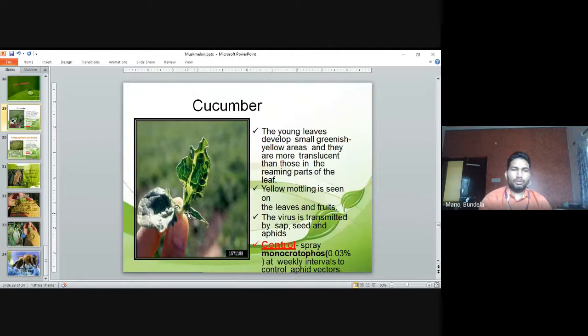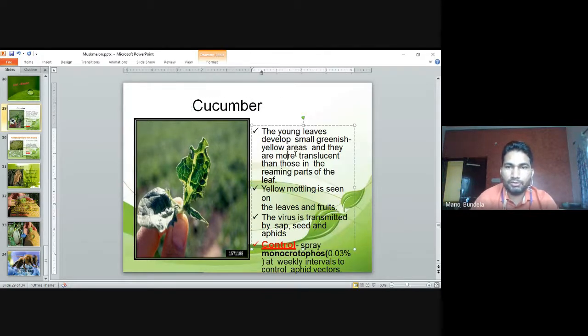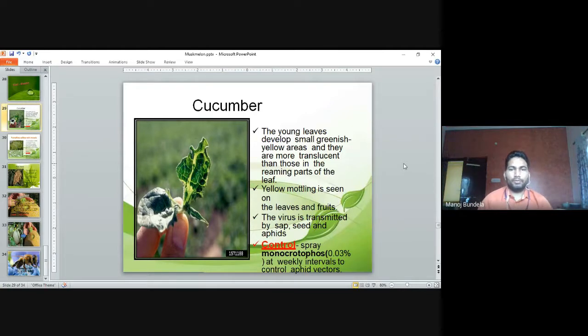Viral disease. The first viral disease is cucumber mosaic virus. The young leaves develop small greenish-yellow areas that are more translucent than the remaining parts of the leaf. Mottling of the leaves and fruits will start. The virus is transmitted by sap, seed and aphid, mainly by the aphid.